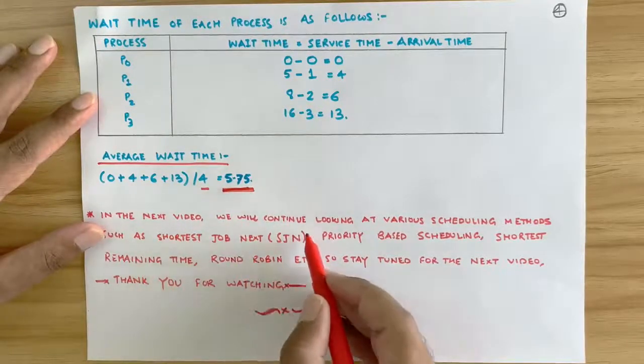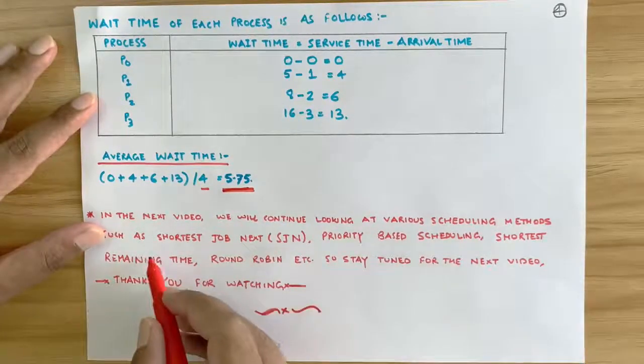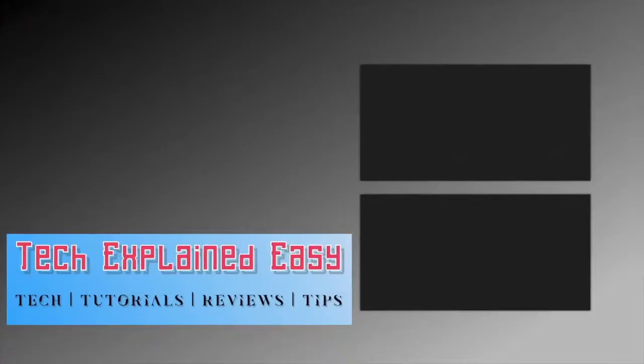In the next video, we will continue looking at various scheduling methods such as shortest job next, priority based scheduling, shortest remaining time first, round robin, etc.